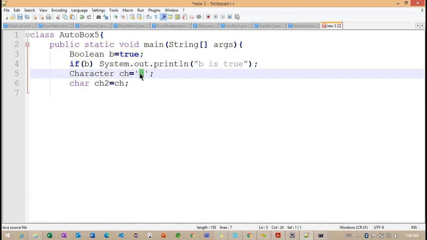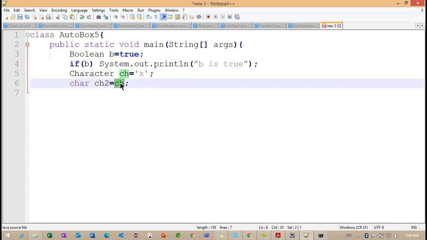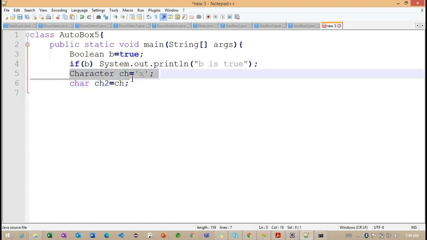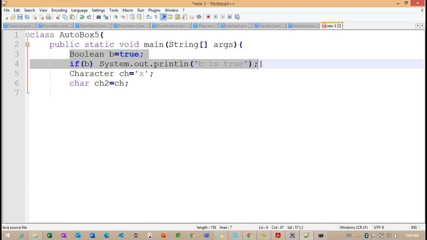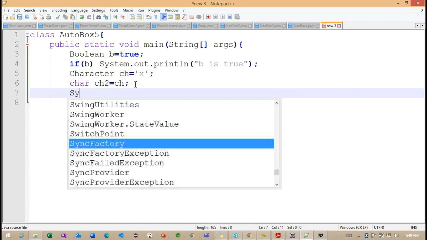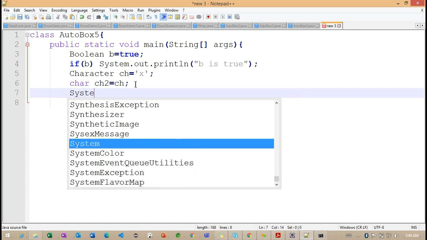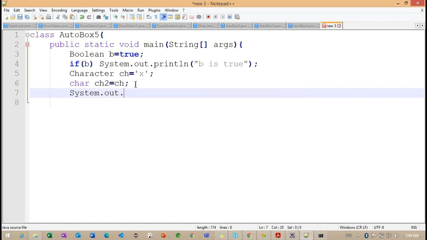Now what are you understanding here? Basically, this x is also one value. Whenever we are trying to assign the value, we are working with auto boxing, and in the second section we are working with auto unboxing here. These two lines provide the information, and in the same way, these two lines provide the boolean related auto boxing and auto unboxing. Right now, finally, I want to print this particular char related message.